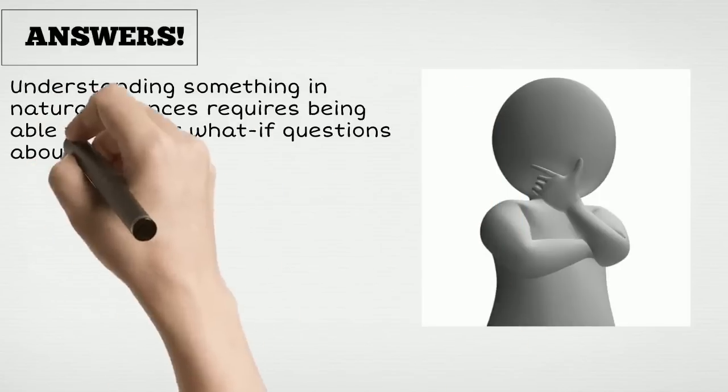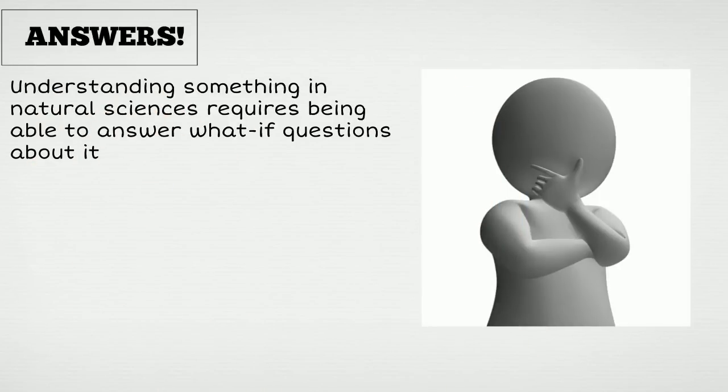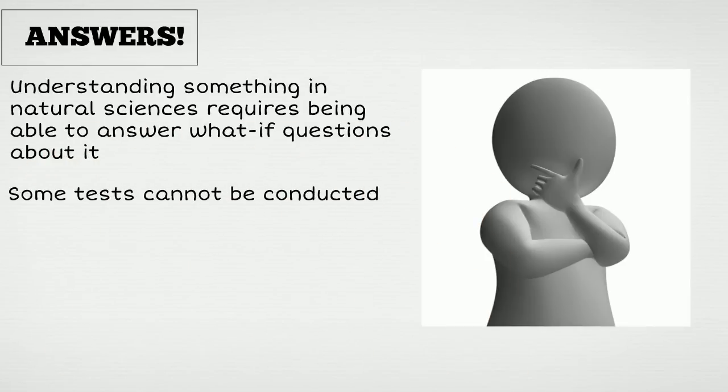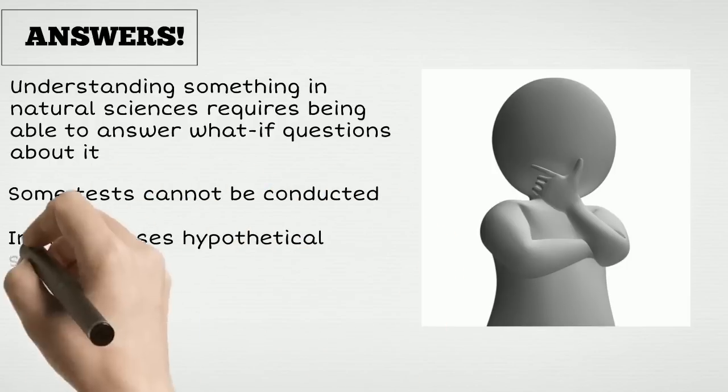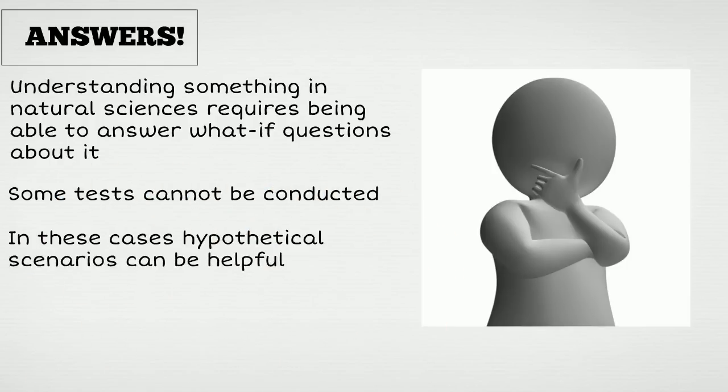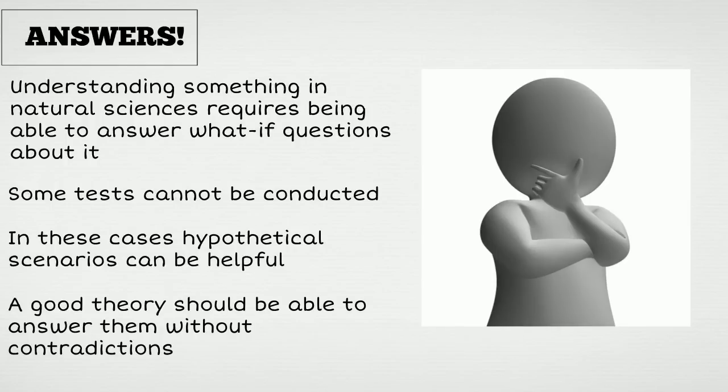In natural sciences, we have a theory and we test it, and we accept it as long as it is consistent with data, but some tests cannot be conducted because they're not practically possible. For example, we cannot travel as fast as light does, and we cannot detect the luminiferous ether, so we cannot really test some of the theories directly. In these cases, what-if questions, thought experiments and hypothetical scenarios can be helpful. A good theory should be able to answer these questions without contradictions, just like a good theory is supposed to fit experimental evidence without contradictions.